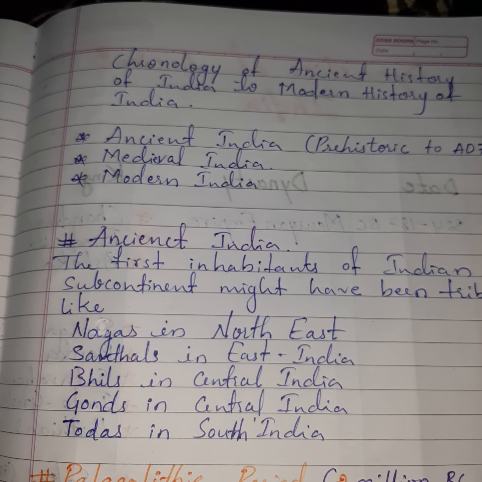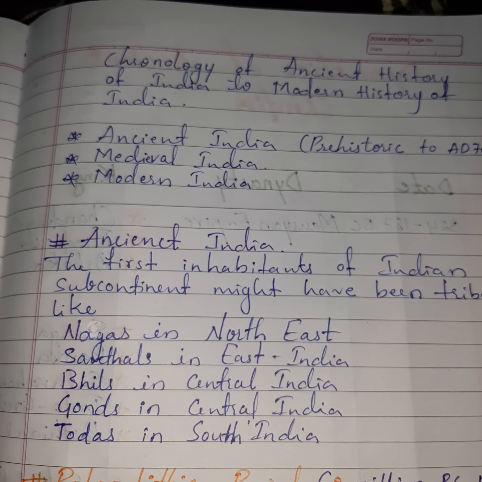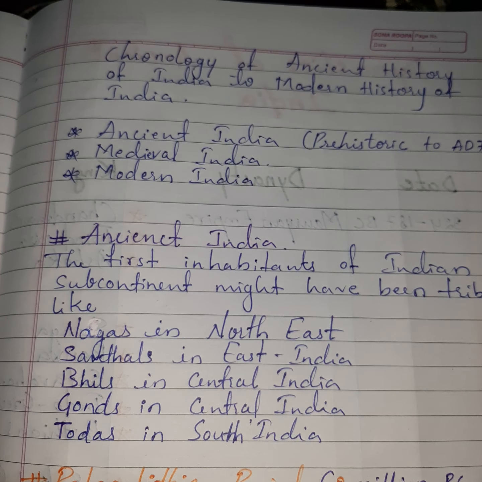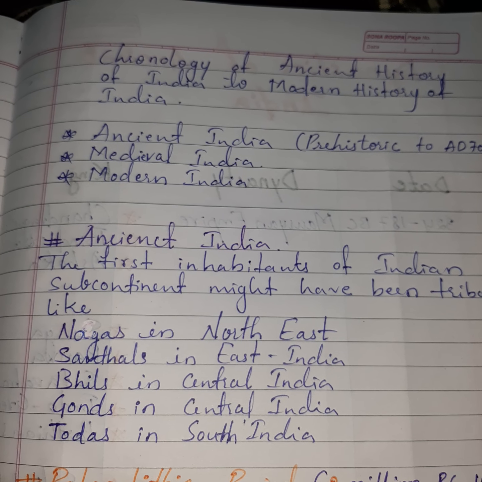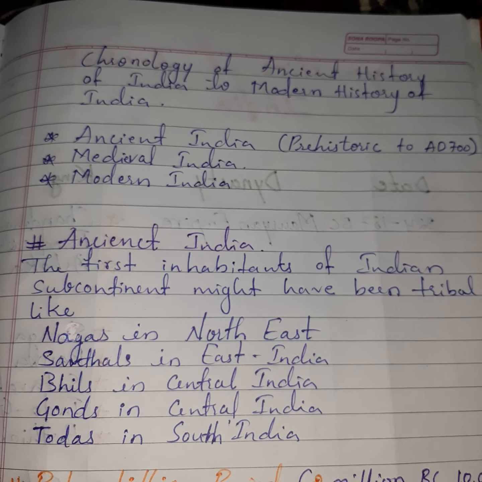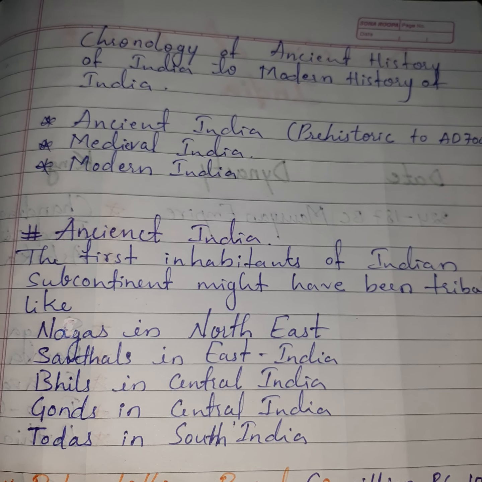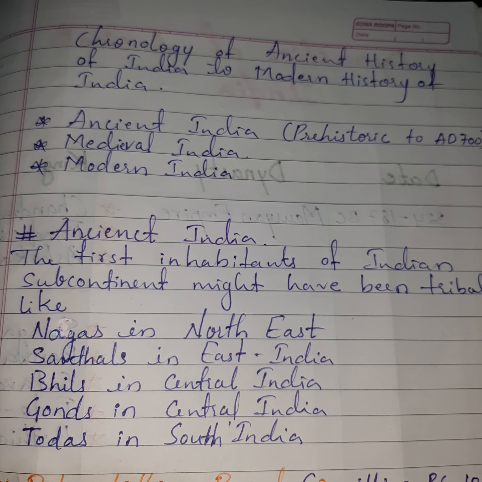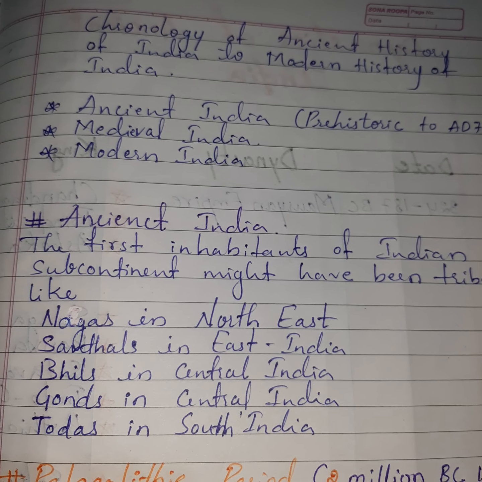This is a very important thing to remember. The tribes, not tribal people, and tribes: Nagas, Santhals, Bhils, Gonds, and Todas. In ancient India, we should remember at least these names, to know the things that happened and which tribes were there in ancient India.